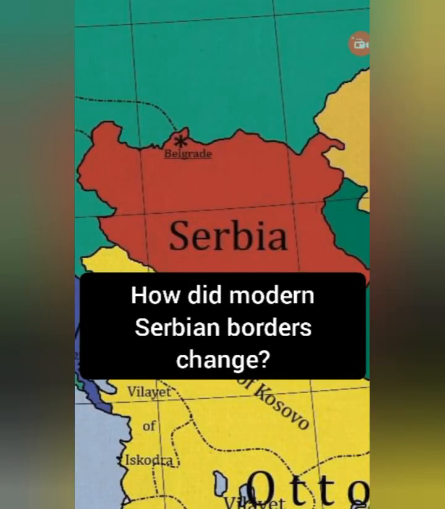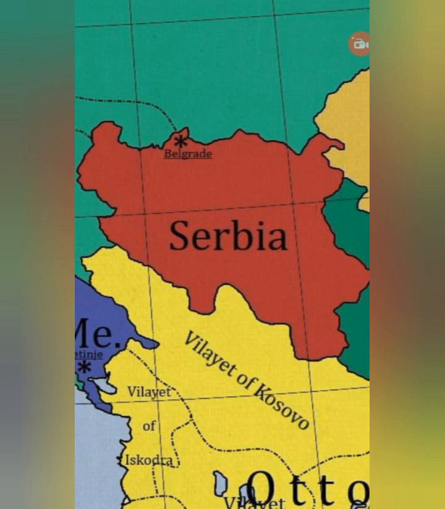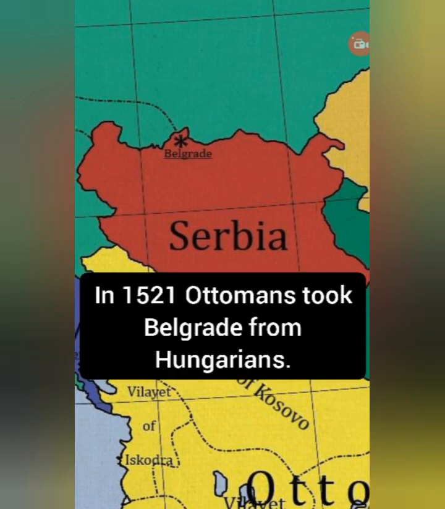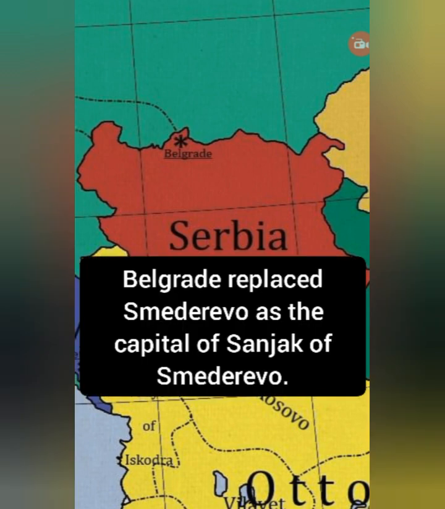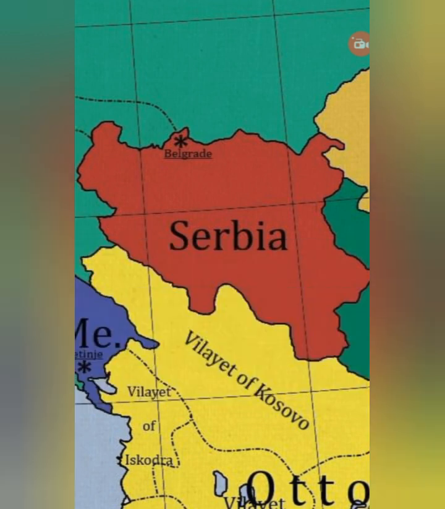How did modern Serbian borders change? In 1459, medieval Serbian capital Smederevo was conquered by the Ottoman Empire. Ottomans established Sanjak of Smederevo. In 1521, Ottomans took Belgrade from Hungarians. Belgrade replaced Smederevo as the capital of Sanjak of Smederevo. Sanjak of Smederevo was nicknamed Pašalik of Belgrade. In the 21st century, Serb enemies like to gloat how Serbia will be reduced to Pašalik of Belgrade. But 1912 Serbia is not Pašalik of Belgrade.